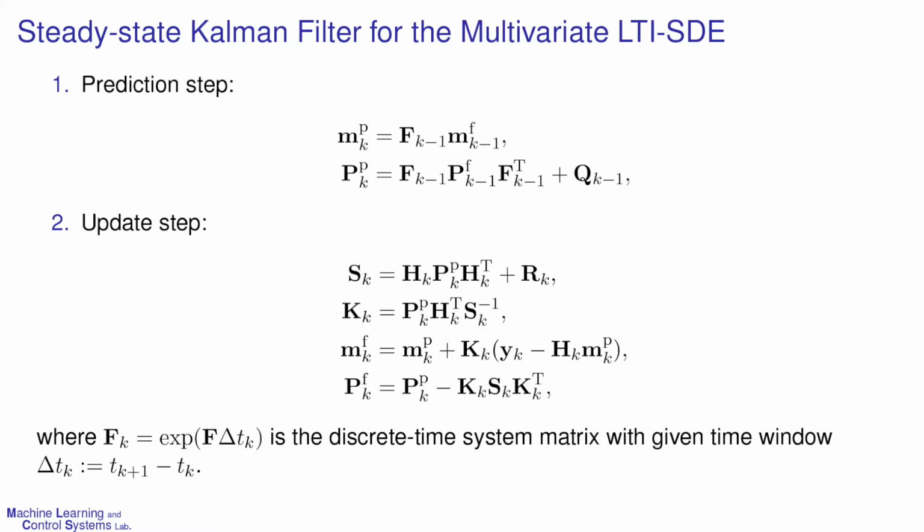Now we can compute the Gaussian process predictions and predictive error covariances by Kalman filtering, since we found system coefficient matrices. The update and prediction steps are given as follows. A discrete time system matrix F_k for the Kalman filtering can be computed by the matrix exponential with a given time duration, Δt.